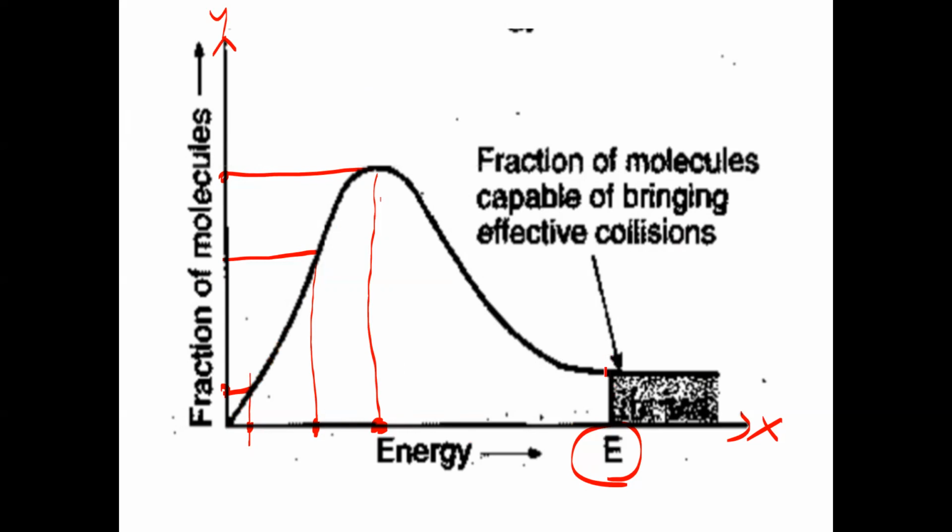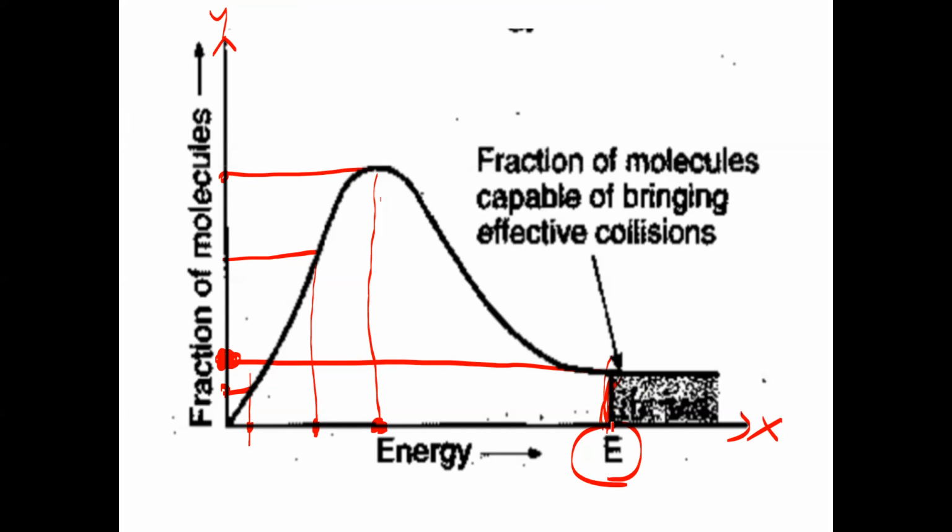When the energy reaches this point, only this fraction of molecules reaches this energy. When this fraction of molecules reaches this energy, the reactants start converting into products.